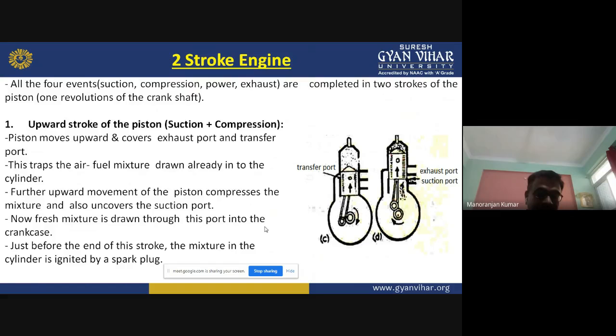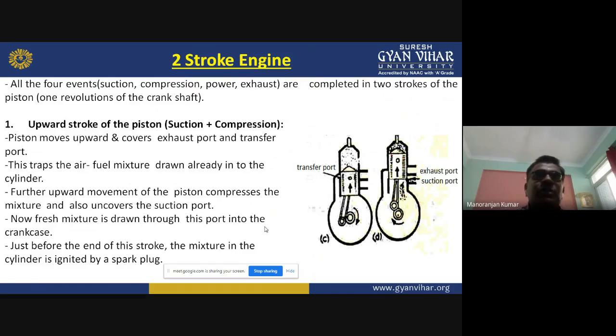So in the two-stroke engine, all the events are completed in two strokes of the piston, or one revolution of the crankshaft. One is the upward stroke of the piston, and the second is the downward stroke of the piston.